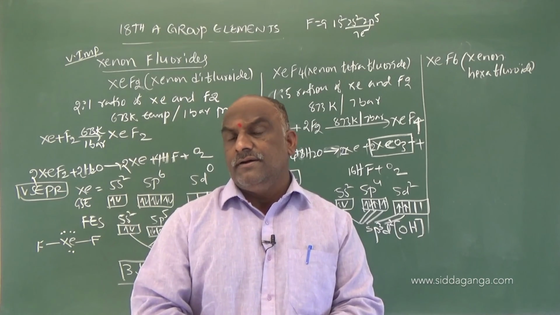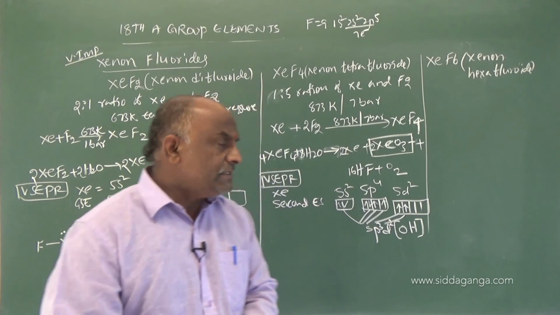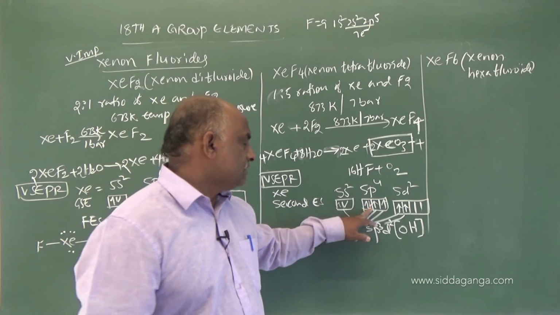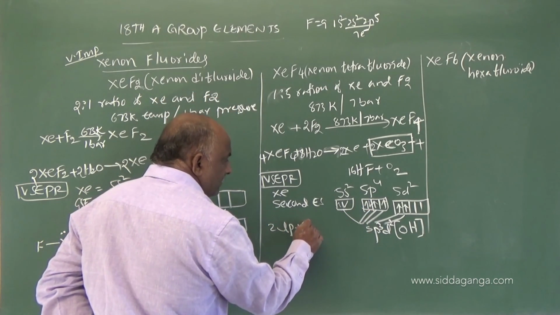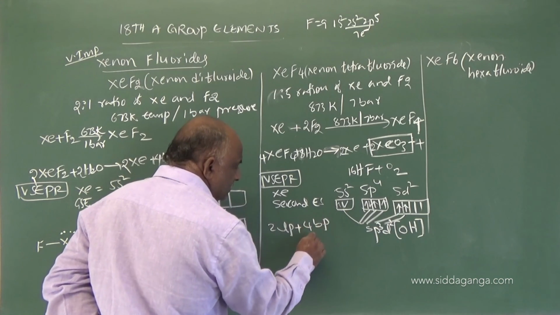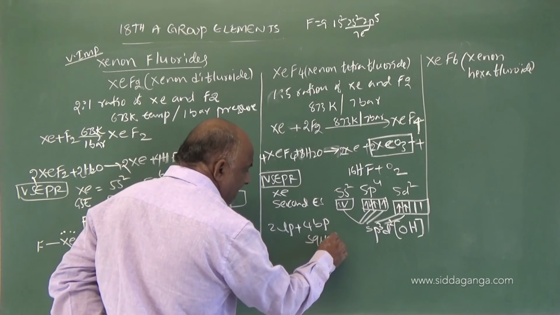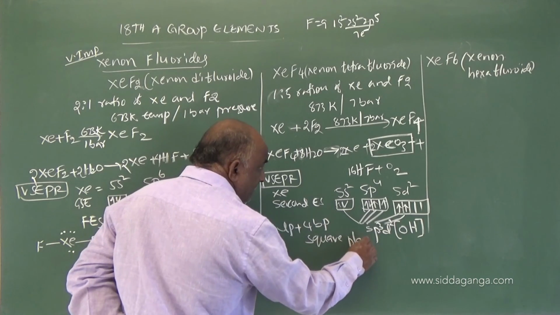But here, the geometry-deciding factor is the number of lone pairs. How many lone pairs? 2 lone pairs plus 4 bond pairs, so it is square planar.